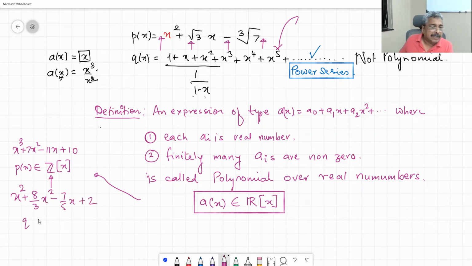This q of x belongs to rational. Polynomial over rational. Polynomial over real. T of x could be a polynomial over complex numbers.